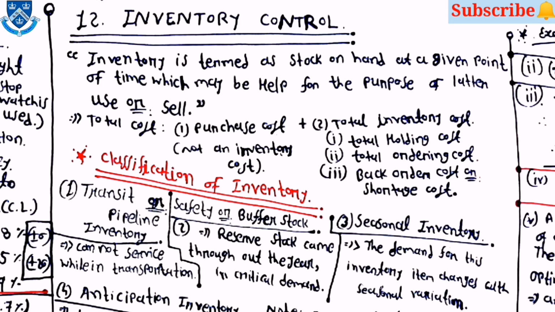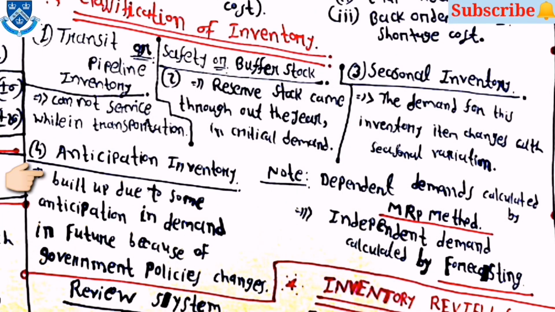Then after the classification of inventory, four types are there. First one is transit or pipeline inventory, which cannot service while in transportation. Then the second one is safety or buffer stock, which reserves the stock came throughout the year and in critical demand. Then third one is seasonal inventory. The demand for this inventory item changes with the seasonal variation. Then fourth one is anticipation inventory. It built up due to some anticipation in demand in the future because of government policies changes.